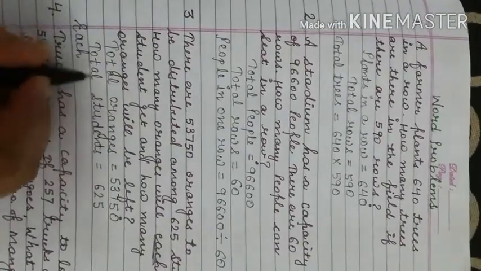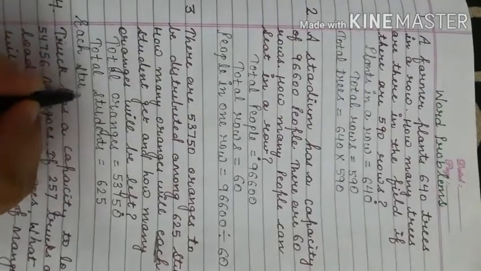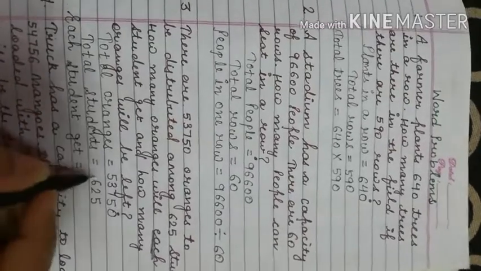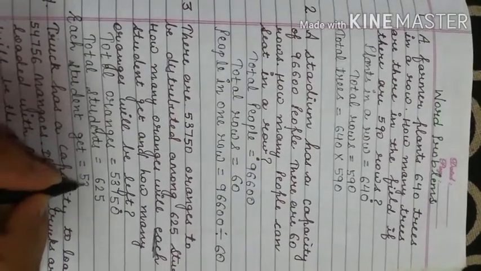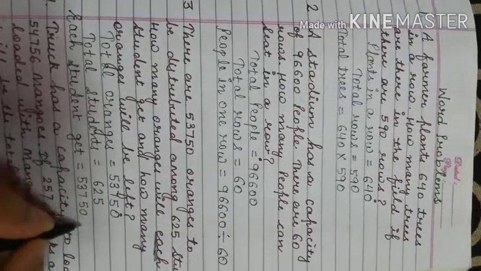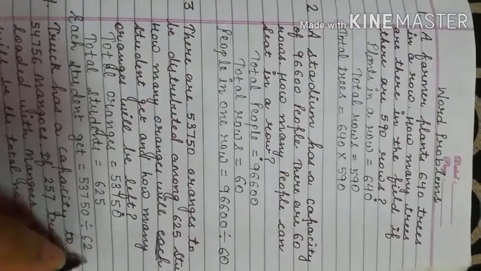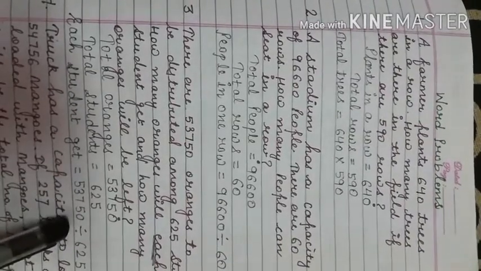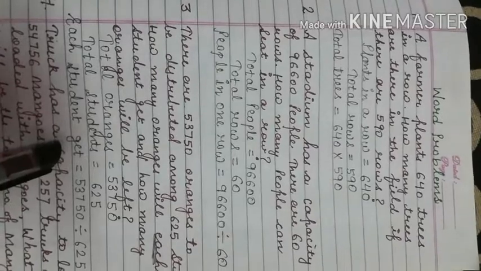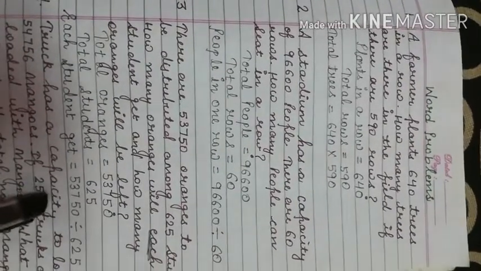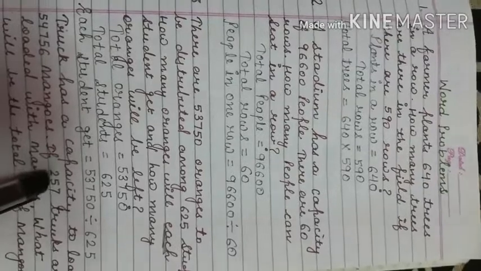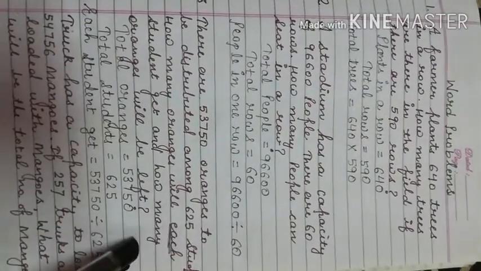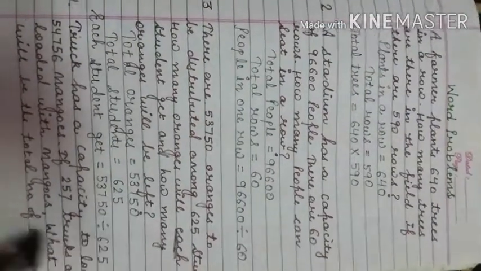So we will divide the total number of oranges by the total number of students. When you divide, you will get the answer of how many oranges each student gets, and your remainder will be the leftover oranges, because the leftover oranges we cannot divide equally among all the students. I hope this is clear to everyone.